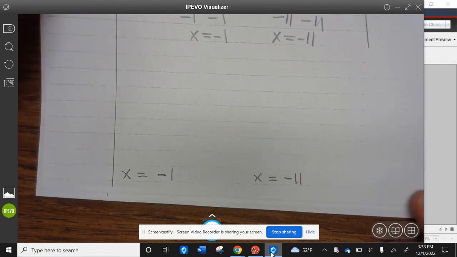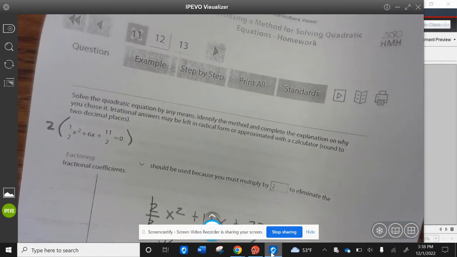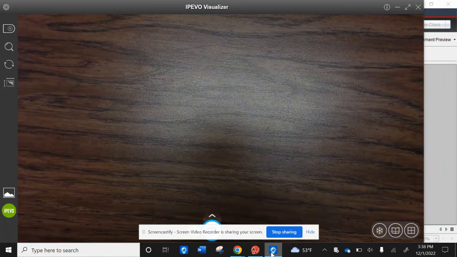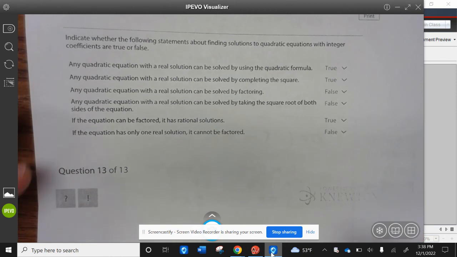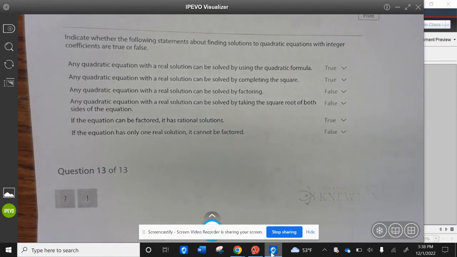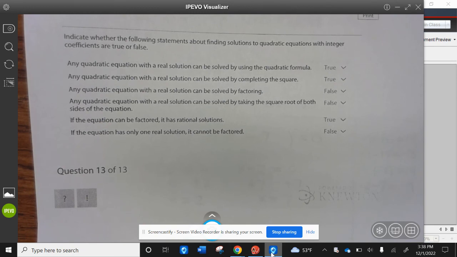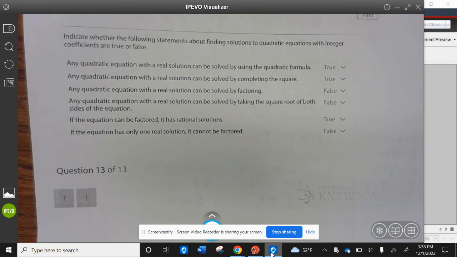All right, go and finish up example 12. All right, last example. Example 13. Indicate whether the following statements about finding solutions in quadratic equations with integer coefficients are true or false. Any quadratic equation with a real solution can be solved by using the quadratic formula. True. Any quadratic equation with a real solution can be solved by completing the square. True. Any quadratic equation with a real solution can be solved by factoring.